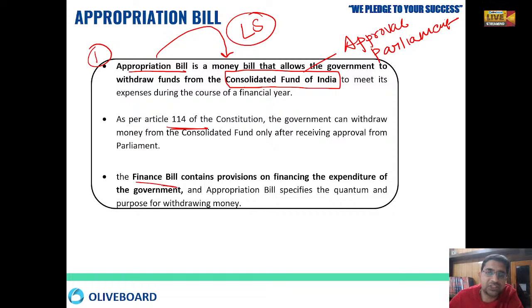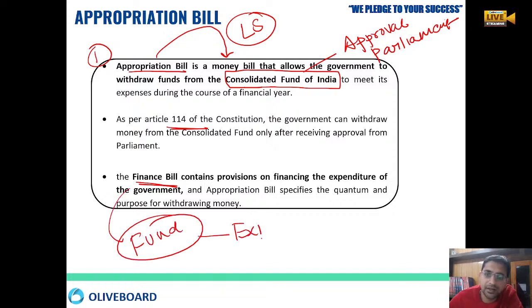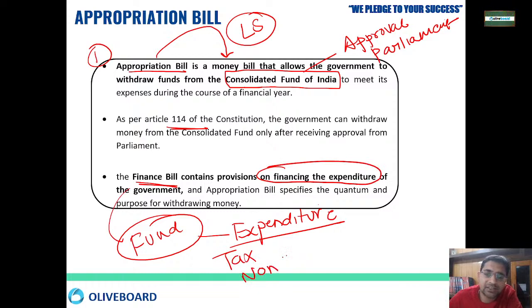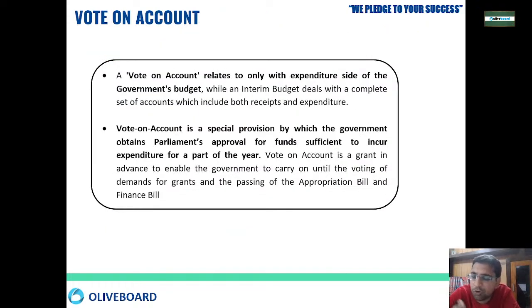Now the second is the finance bill. The finance bill tells about from where the government is going to fund their expenditure. That means where the money will come from, right? So it has the provision of financing the expenditure. Now they will tell from tax, non-tax, from where all it will come, right? So the appropriation bill tells how much money is required, and the finance bill tells from where the money will be coming, right?